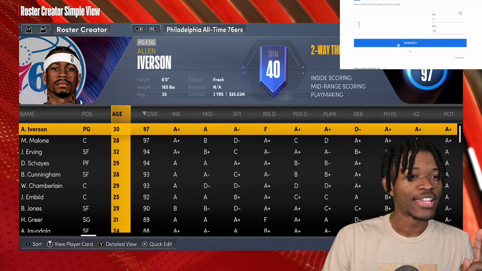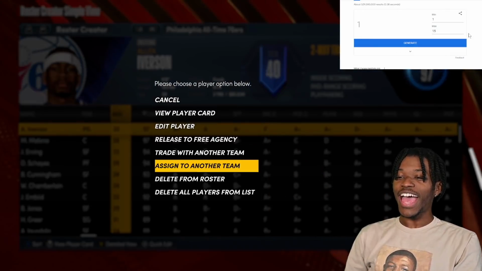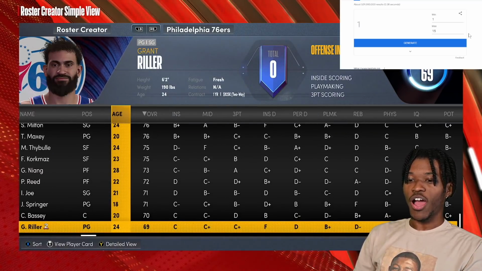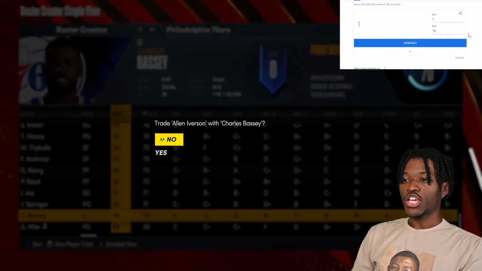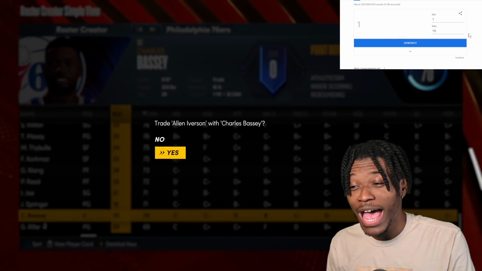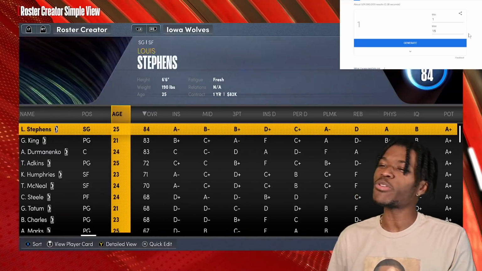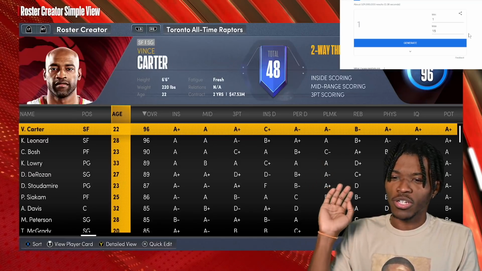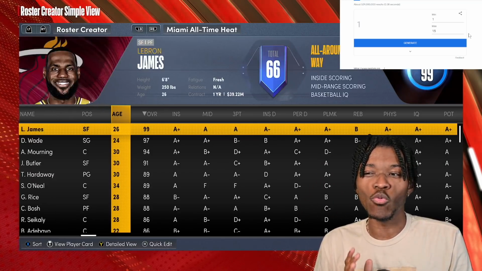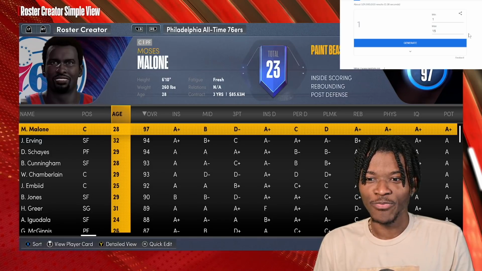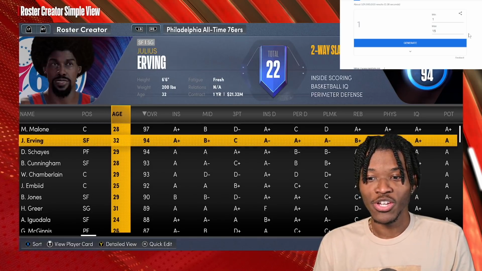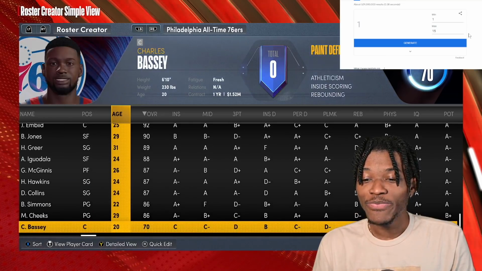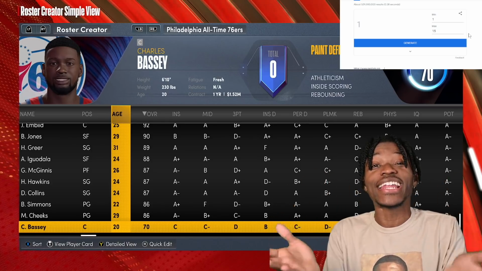They are getting their best player. Look at that. Allen Iverson is staying in Philly. And guess what, Charles Bassey? You're going to be an all-time legend in Philly. Look at that level. You can go back to the Philly team. It's going to be Julius Erving, the Malone. I always say the Malone because I don't remember which Malone was on each organization. Moses Malone. You got Billy Cunningham, Wilt Chamberlain, and Charles Bassey. I see that as an absolute win.